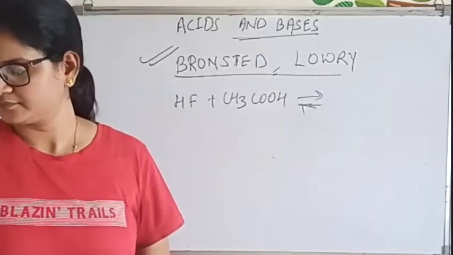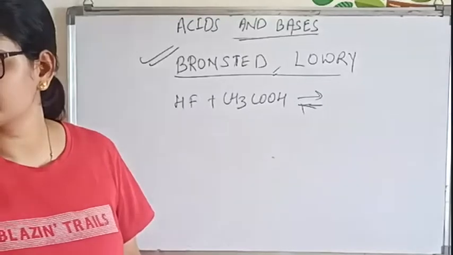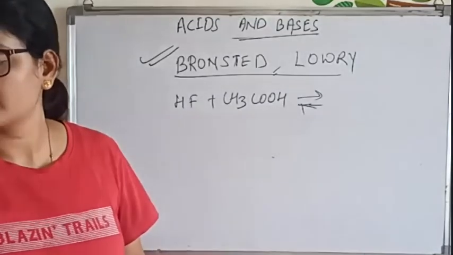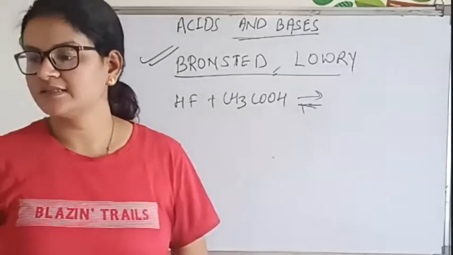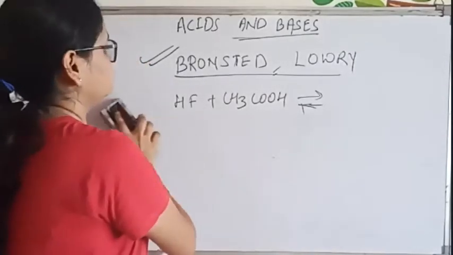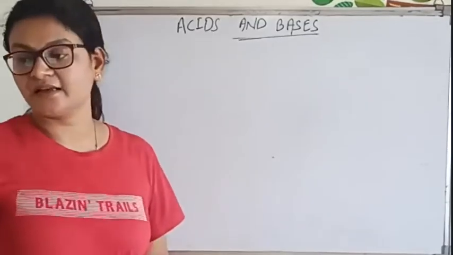Okay. Now, the next concept after conjugate acid-base pair is the Lewis concept. This question I will ask in the next class.